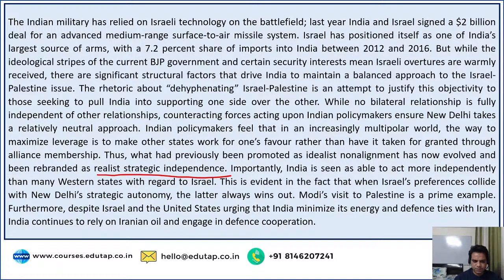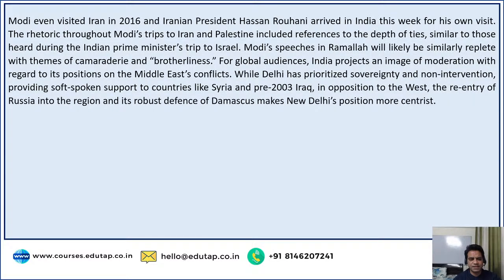Right. So, despite Israel and the United States urging that India minimize its energy and defense ties with Iran, India continues to rely on Iranian oil and engage in defense cooperation. Modi even visited Iran in 2016, and Iranian President Hassan Rouhani arrived in India this week for his own visit. The rhetoric throughout Modi's trips to Iran and Palestine included references to the depth of ties similar to those heard during the Indian Prime Minister's trip to Israel. Modi's speeches in Ramallah will likely be similarly replete with themes of camaraderie and brotherliness.